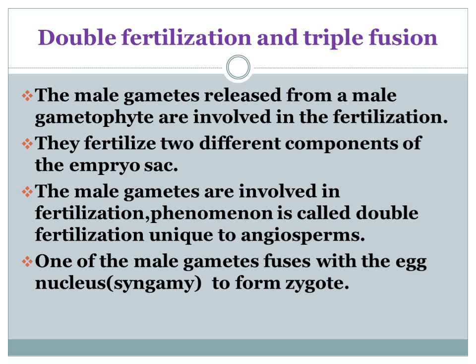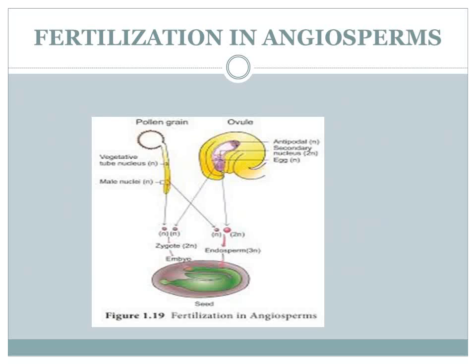That product is called the zygote. That mechanism is called syngamy. Here you can see the fusions. After finishing the double fertilization, the other male nucleus moves towards the central cell and fuses with the polar nuclei. As a result, the endosperm is formed. Later it becomes the nourishing tissue of the growing embryo.